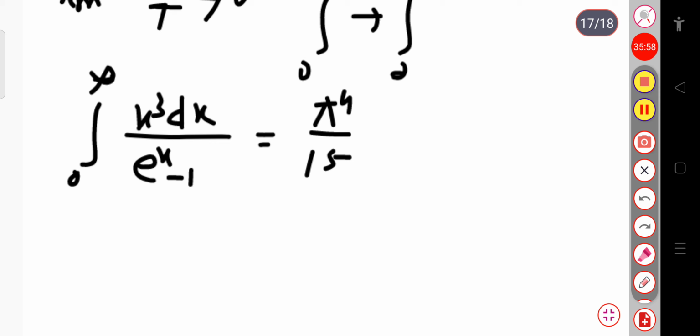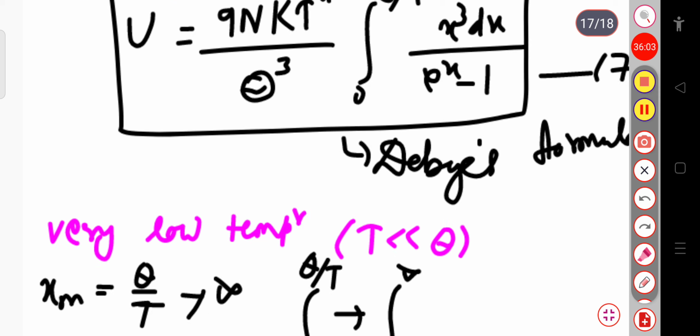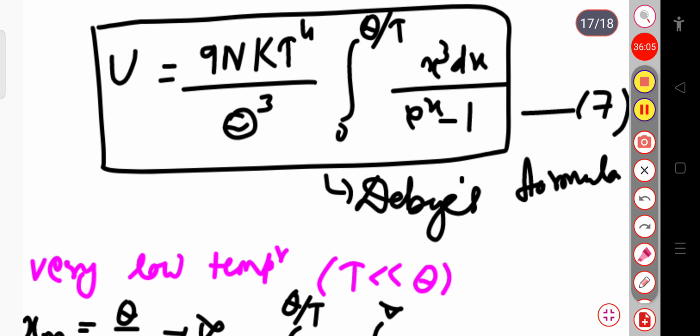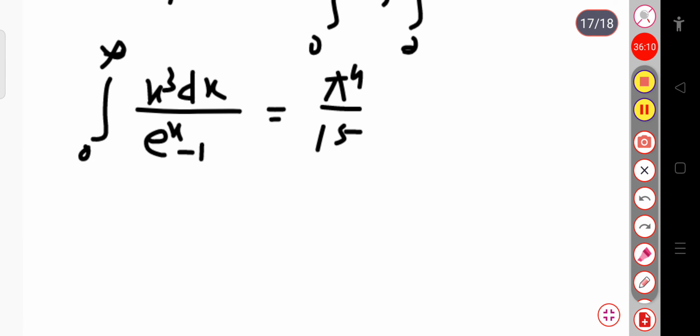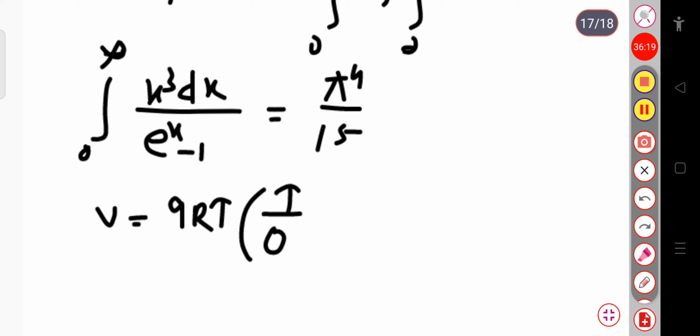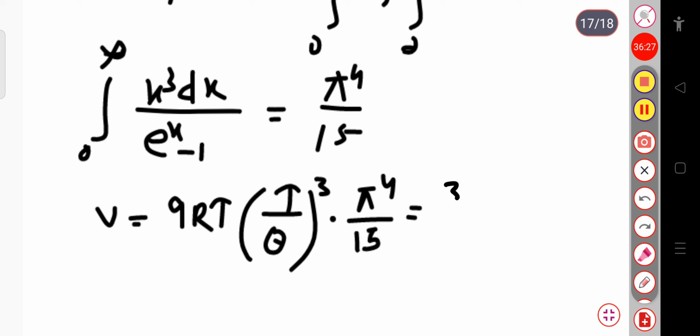If you solve this, you will get this result. If I put this value in this expression, U will be equal to 9RT into (T by θ)³ into π⁴ divided by 15, and this is simply equal to 3 by 5 into π⁴RT⁴ divided by θ³.